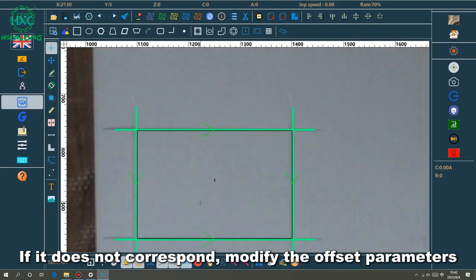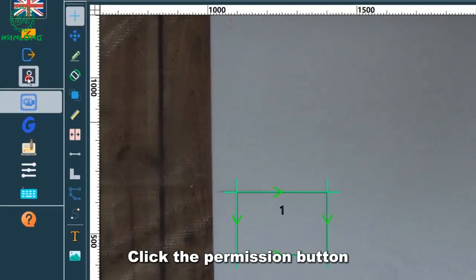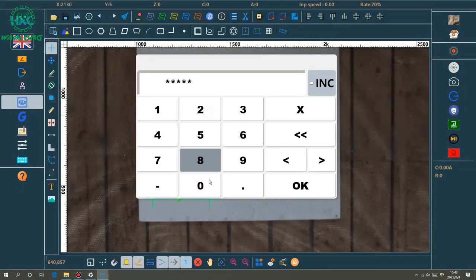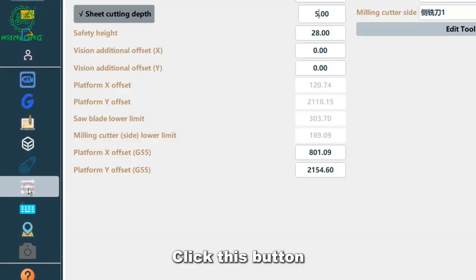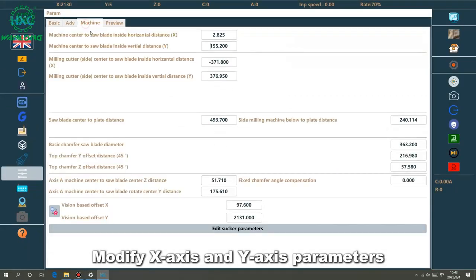If it does not correspond, modify the offset parameters. Click the permission button. Enter the administrator password. Click this button. Modify X-axis and Y-axis parameters.